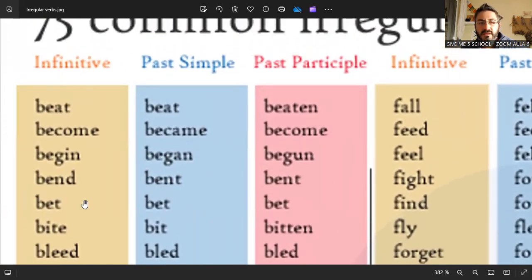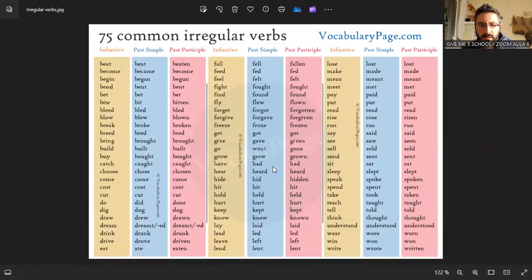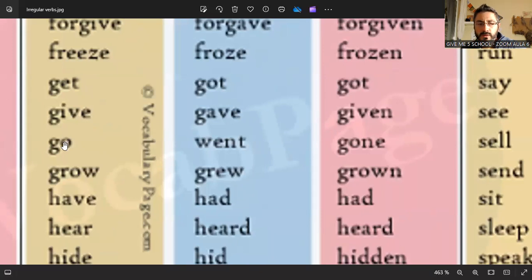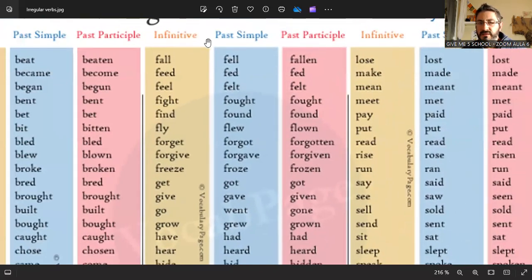This is the infinitive. Beat, beat, beaten, become, became, become. Let's see, let's find go, go and gone, the example that we were using. Okay, this is a list and we find it here. Go, went, gone. Okay, let's analyze what each thing is. Go is the infinitive, the verb without change, sin cambio, without change. The past simple is what we are using today, went.